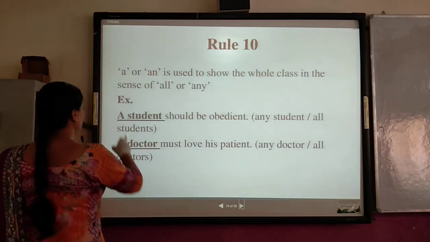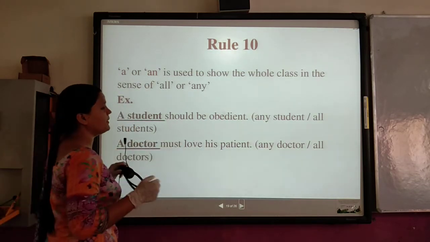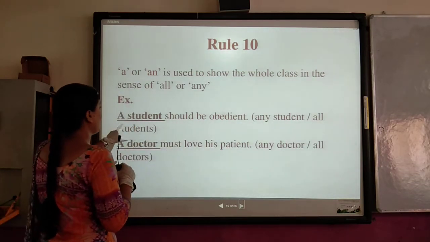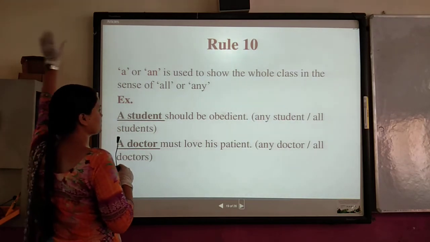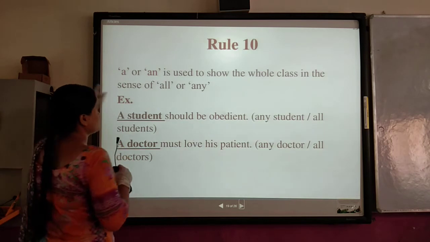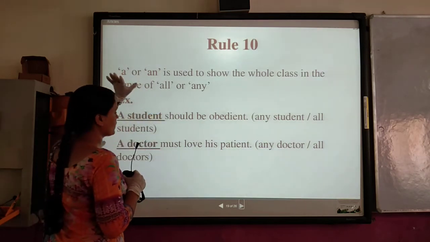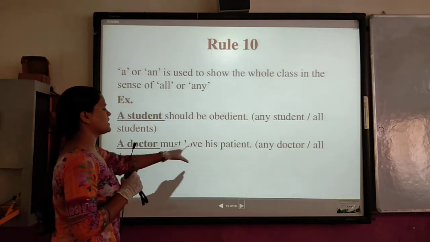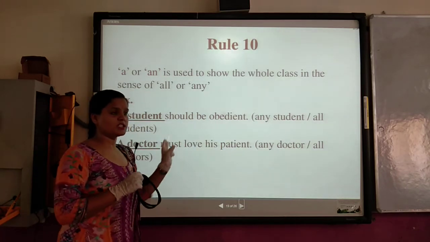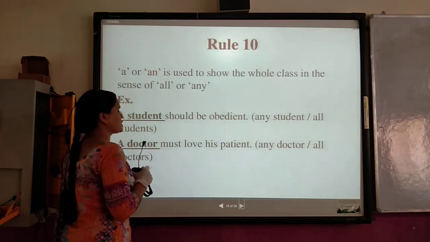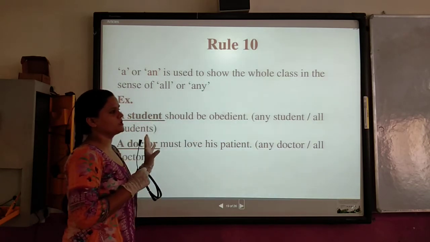Like, a student should be obedient. It is telling about the whole class of students. It means all the students of the world should be obedient. Okay? Again, a doctor must love his patient. It means this obligation applies to all the doctors of the world. Okay?